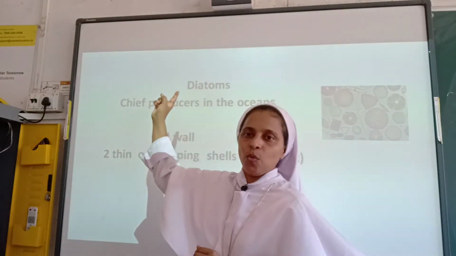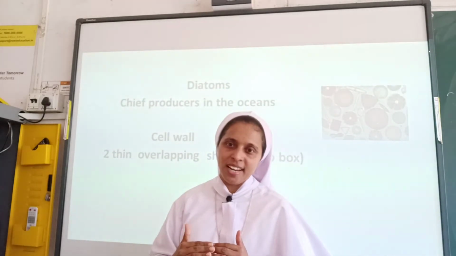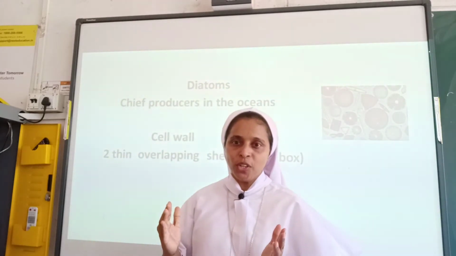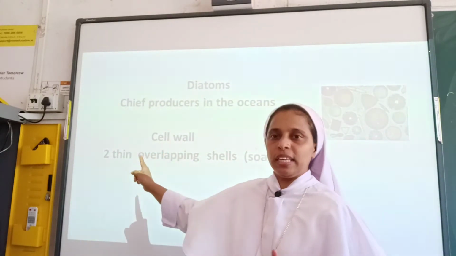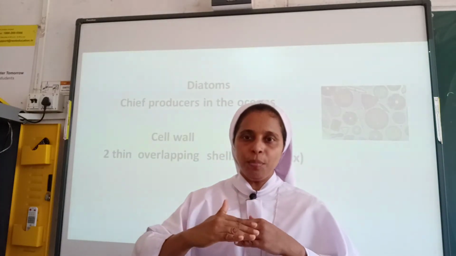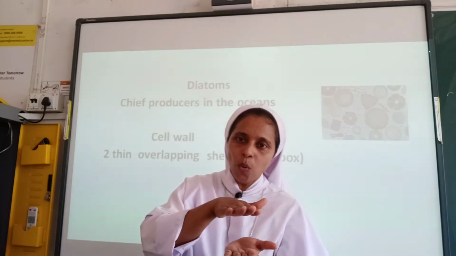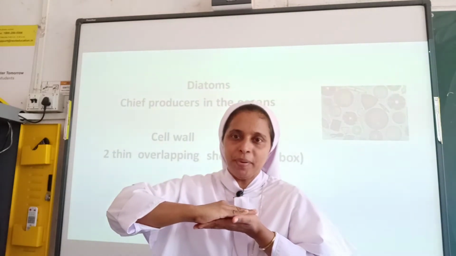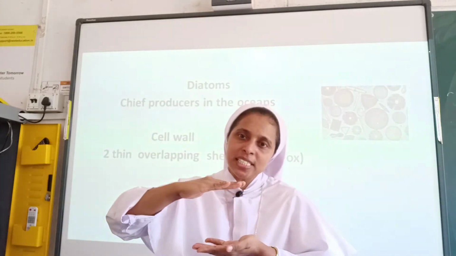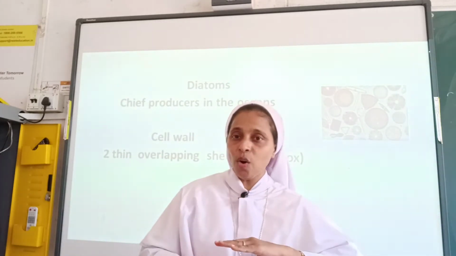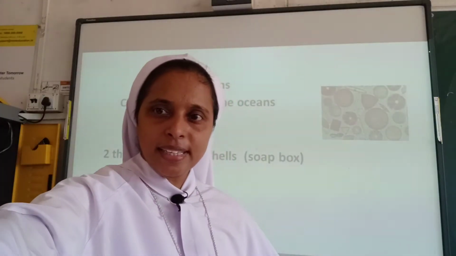So what are diatoms? They are the chief producers of the ocean. And also they have a cell wall, made of two thin overlapping shells like a soap dish. You may be using a soap dish, so you may know how the upper layer and the lower layer fit together, like two boxes. The upper layer is termed epitheca and the lower layer is termed hypotheca. Is it clear? Now let's see the next one.